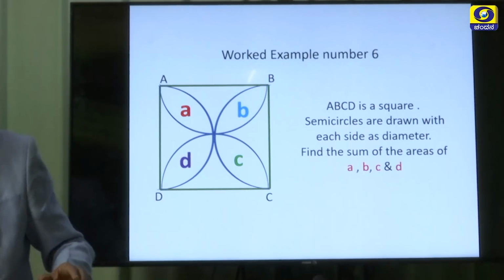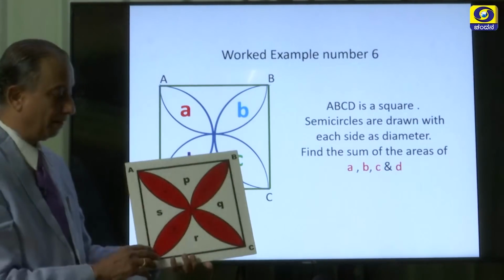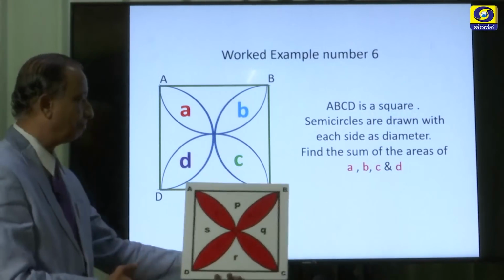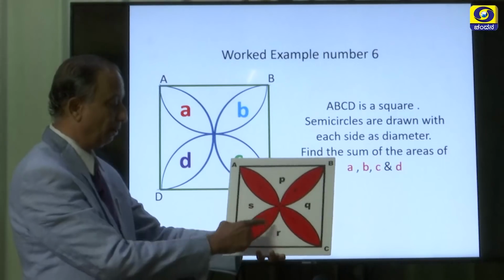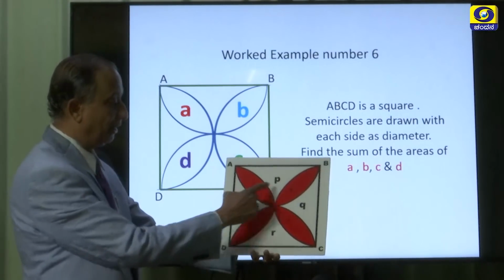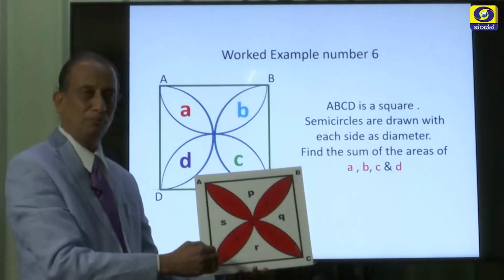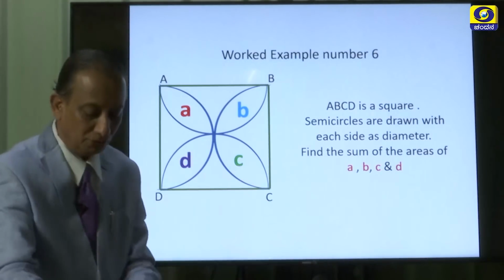Now, here is one simple drawing that has been made on a corrugated sheet. You can see the same problem here. So, we wanted to know what the area of A plus B plus C plus D is equal to. It is a very interesting problem. I wanted to just share it with you.